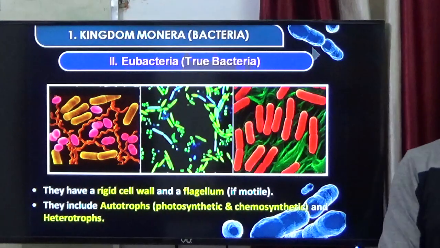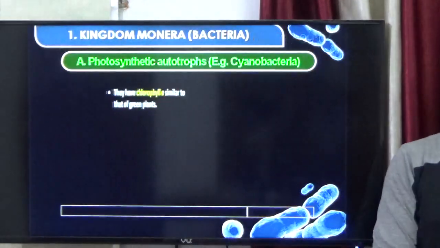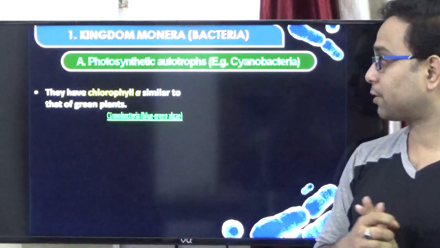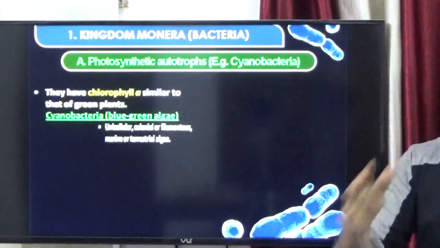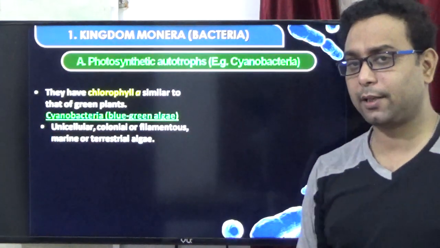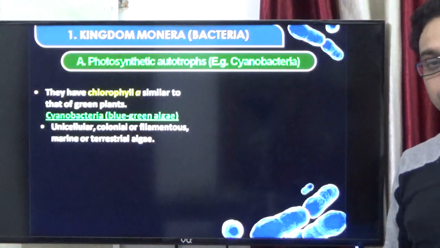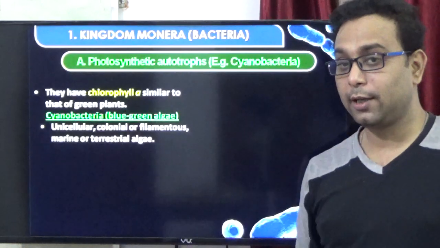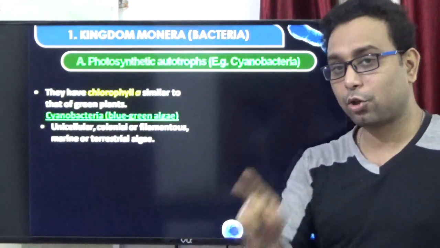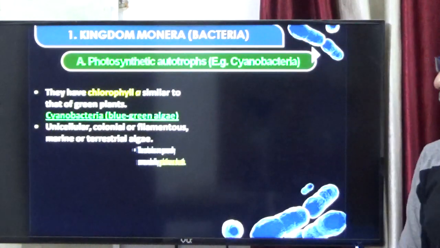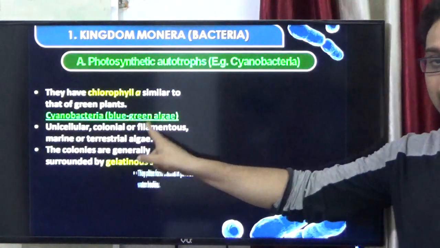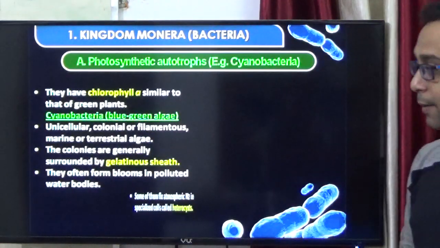At first we discuss the photosynthetic autotrophs like the cyanobacteria. That is a very important part of your NEET syllabus. It has chlorophyll a, similar to green plants. But which type of chlorophyll? Chlorophyll a. Cyanobacteria are also called BGA, that means blue-green algae.